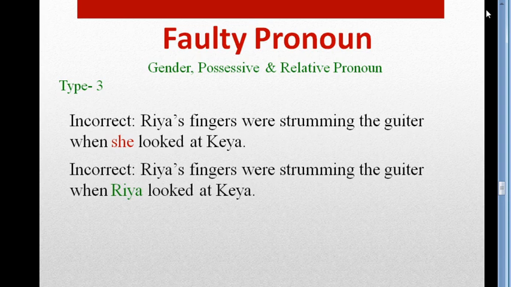The second sentence is the correct one. So the correct answer is: Ria's fingers were strumming the guitar when Ria looked at Kia. I have used Ria here, the noun, as the correct answer.